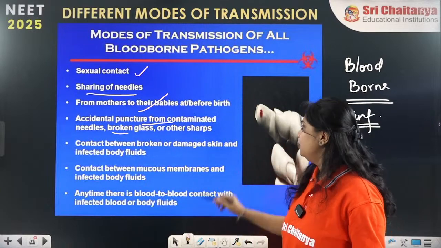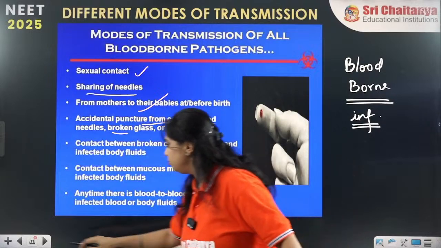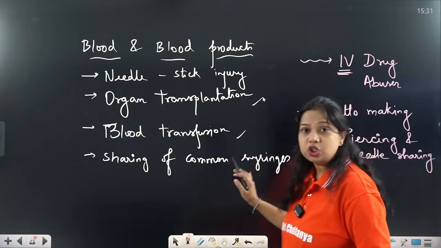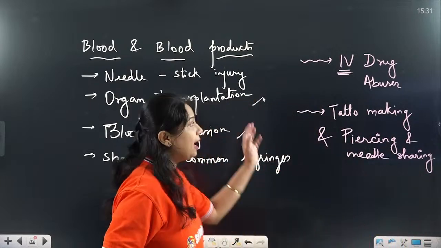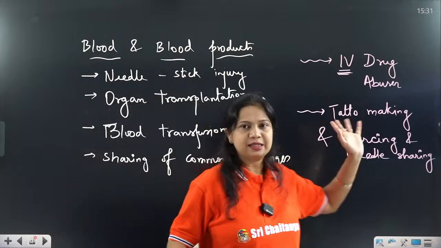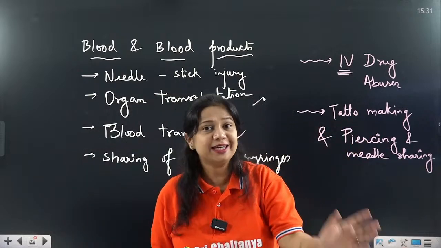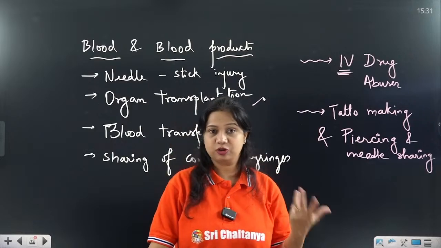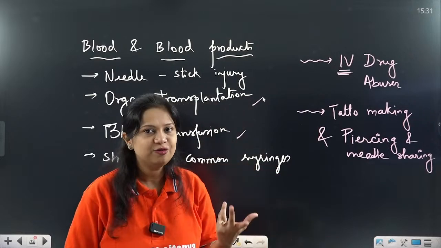stick injury, the contact between damaged skin and mucous membrane, blood transfusion, organ transplantation, sharing of common syringes as well as intravenous drug abuse, tattoo making, piercing and common needle sharing. So these are the methods by which blood and blood products related pathogens, bloodborne pathogens, are transmitted.